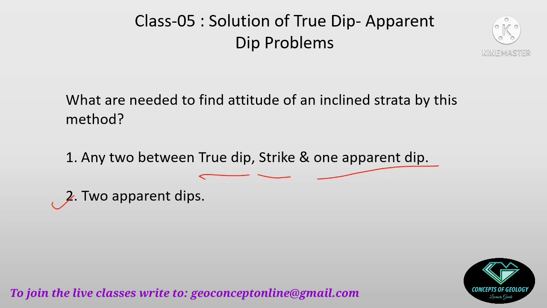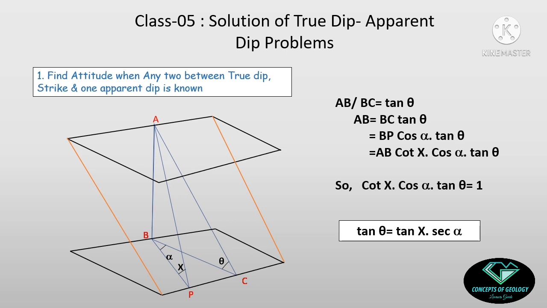So I am having 2 alternatives of data sets. And we will solve the attitudes by means of trigonometric method, and then we will see the geometric method also. Now suppose I am having one of the data set alternatives here. I am having any 2 data between true dip, strike and one apparent dip in any particular direction. So I am having 2 data.